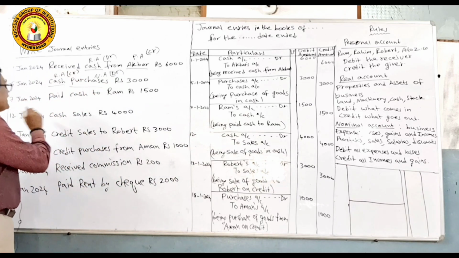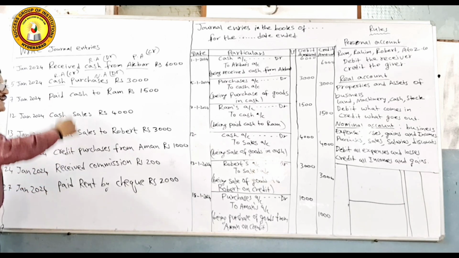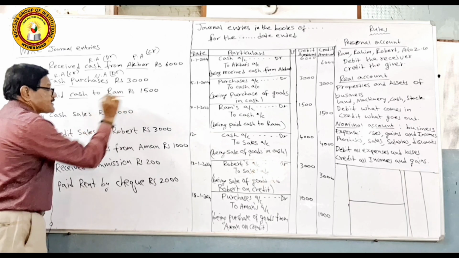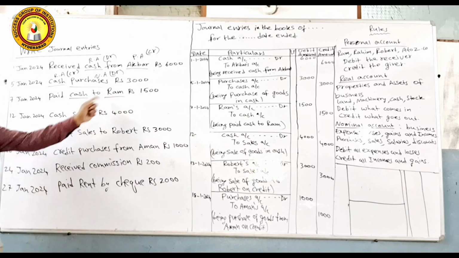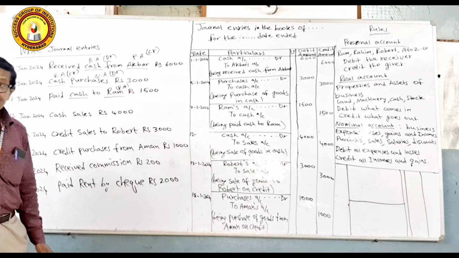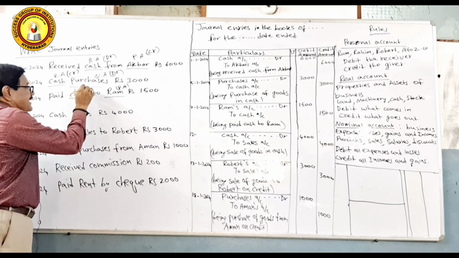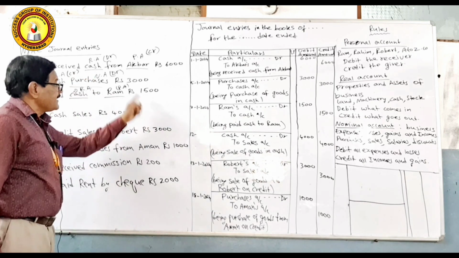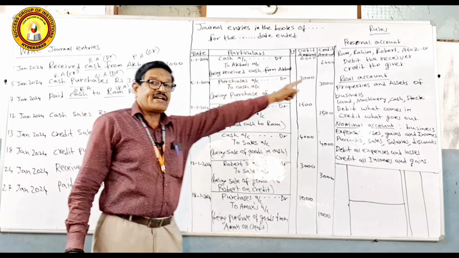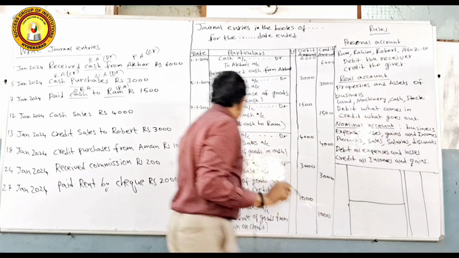Now the third entry is very simple, paid cash to Ram. Here we are making payment to Ram. Cash is one aspect, Ram is another aspect. Ram comes under personal account because it is the name of a party, the name of a person. Cash is an asset, it comes under real account. And the rule clearly states that when you come across the name of a party, debit the receiver, credit the giver.